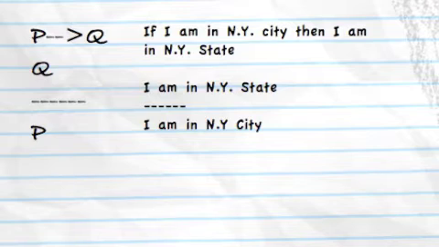So now we can see that that's a counterexample, because it is true that if you're in New York City, then you are in New York State. That's true. And it could be true that I am in New York State if I was upstate, like in New Paltz, say. And yet it would be false that I'm in New York City. So we can see that this is an invalid argument.